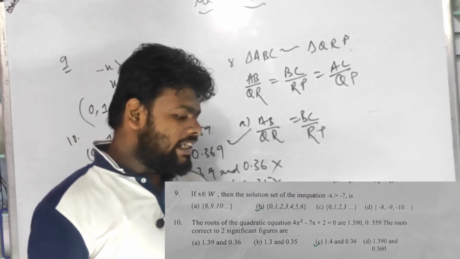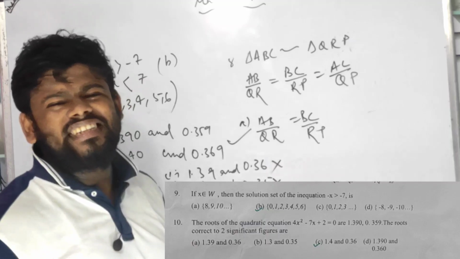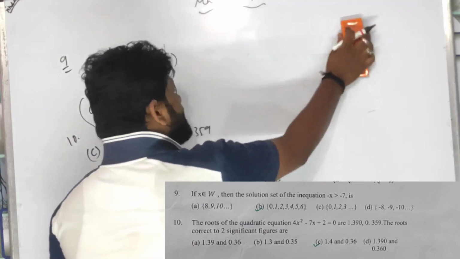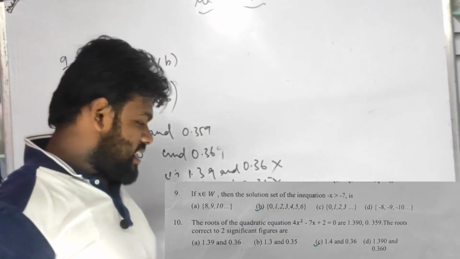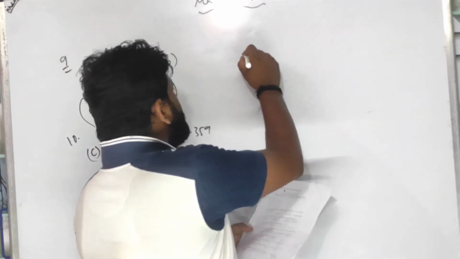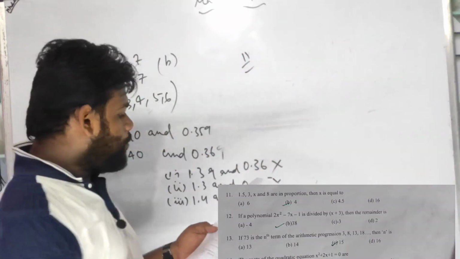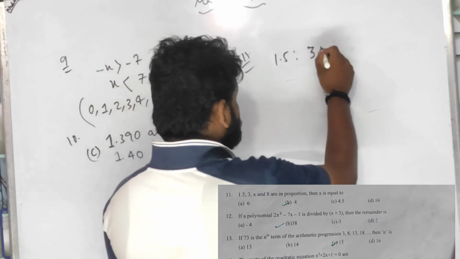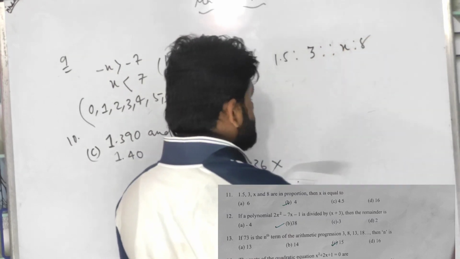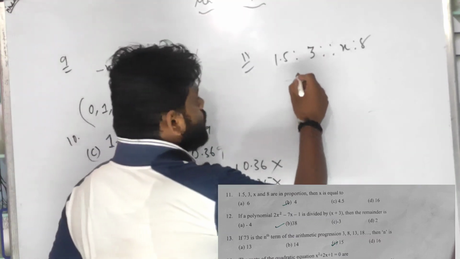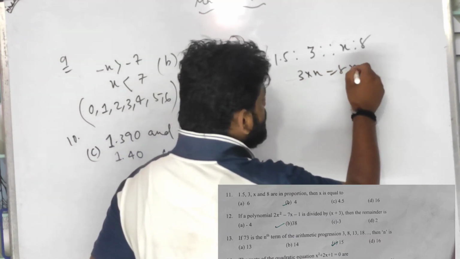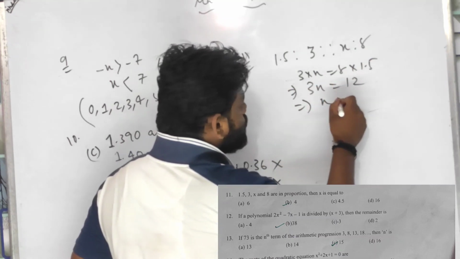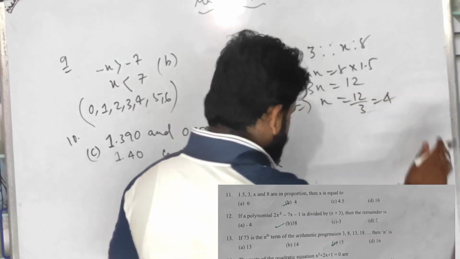Number 11. Let us do number 11. 11 is also very easy. Everything is easy, I can say, children. Come on, you are amazing. If you cannot do such a nice question, what will you do in life? Let's go, number 11. What is given in number 11? 1.5 are in proportion, 1.5 is to 3 as x is to 8. Very easy. So 3 times x equals 8 into 1.5, then 12, x equals 12 divided by 3, which is 4. The answer is 4 here.